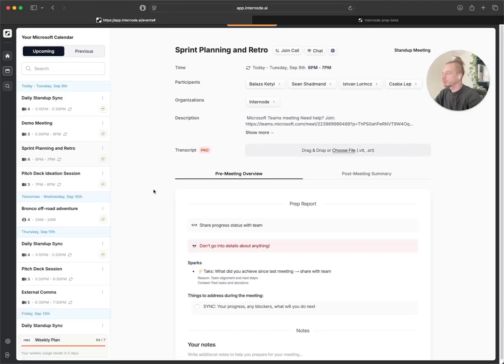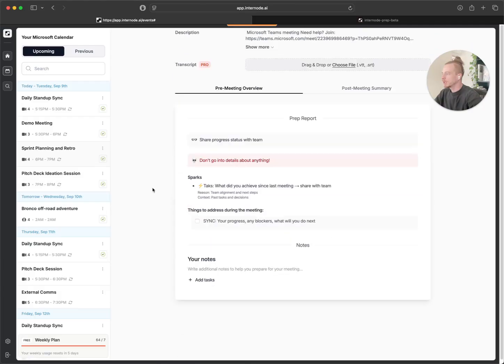Going back to the event page, you can see that we have the information on all of the participants and also the organization that we are going to have that meeting with. In the prep report, I can see the typical data that I would need in order to conduct a successful meeting. And on the bottom part, I would be able to either add tasks previously to the meeting,